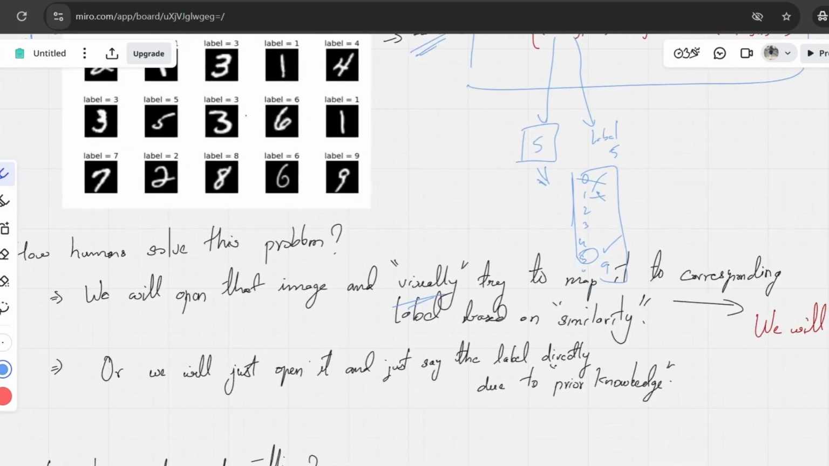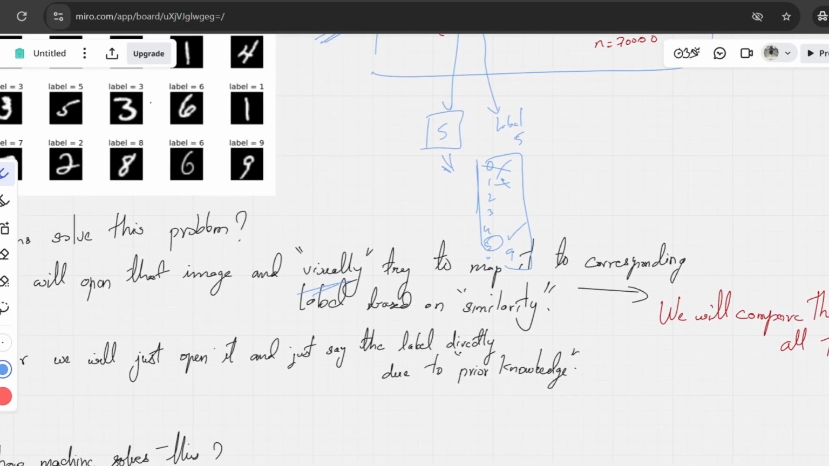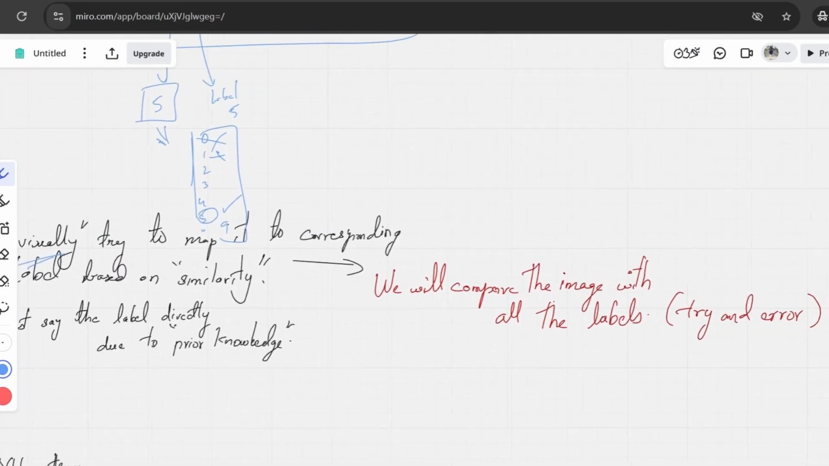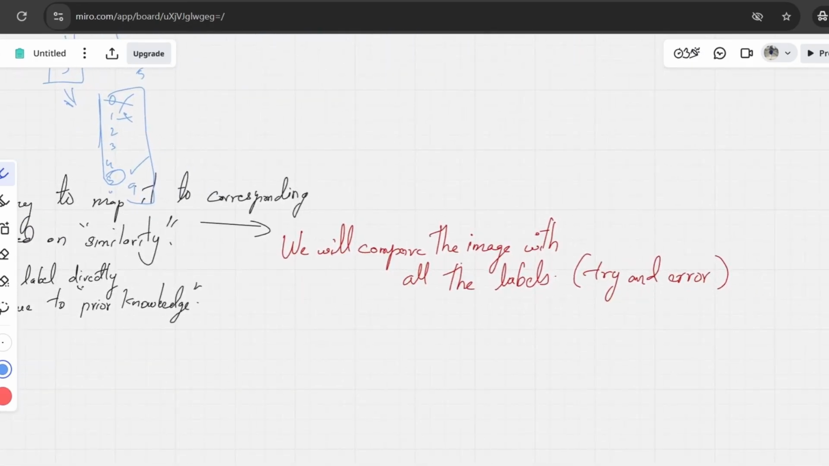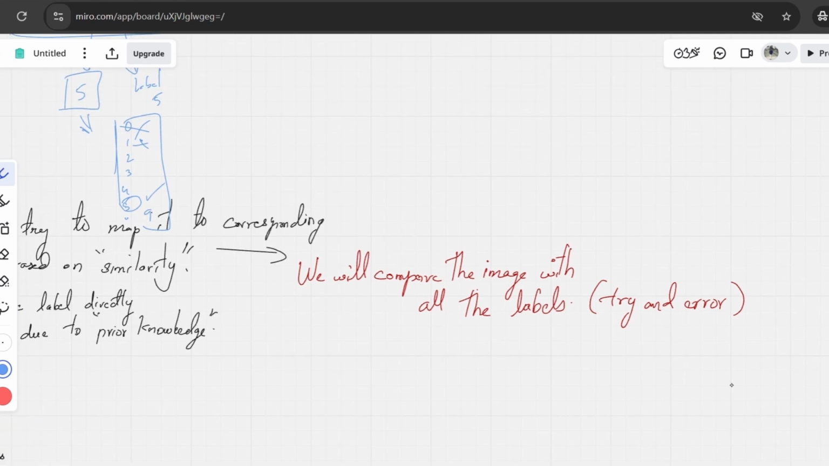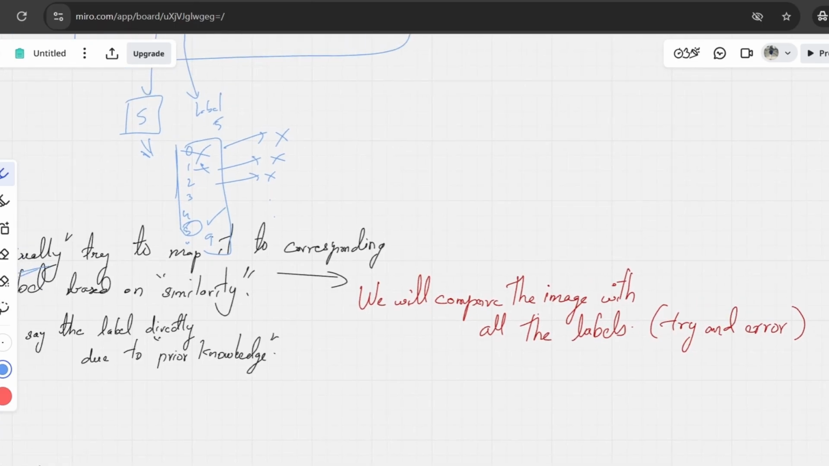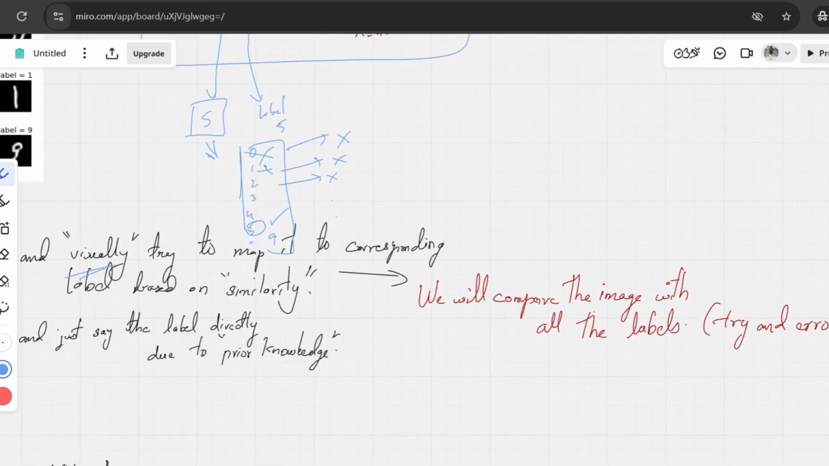We will open the image and visually try to map it to the corresponding label based on similarity. We will compare the image with all the labels and try trial and error. So this is a trial and error approach. We'll go with 0, no, it is not possible. We'll go with 1, and say it is not similar. We will go with 2, and likewise we'll go until 9, doing a similar trial and error based on visual similarity.